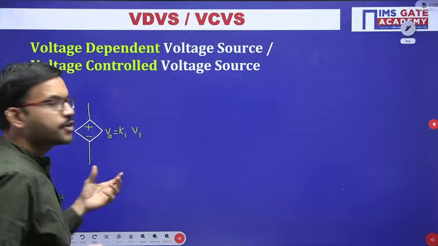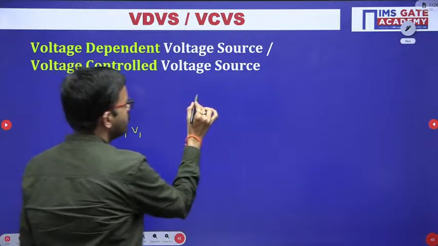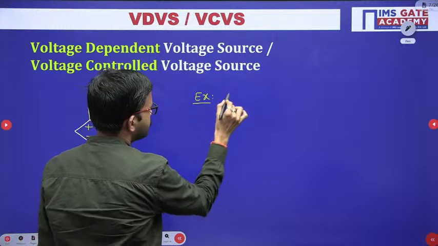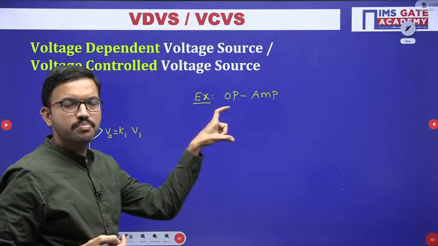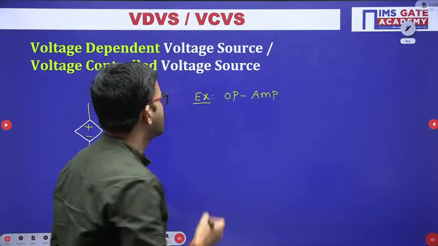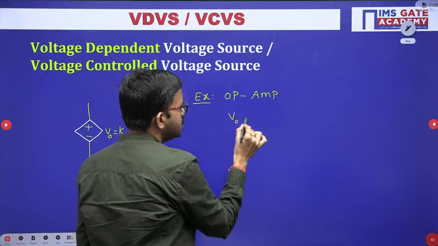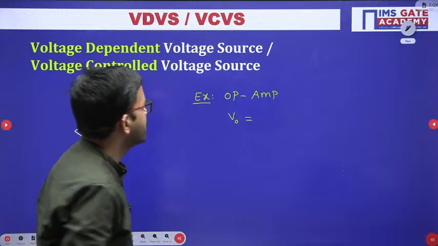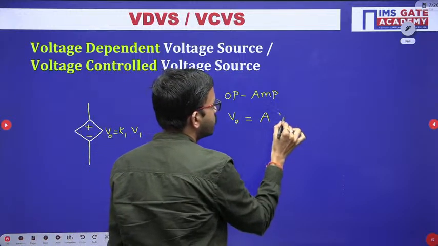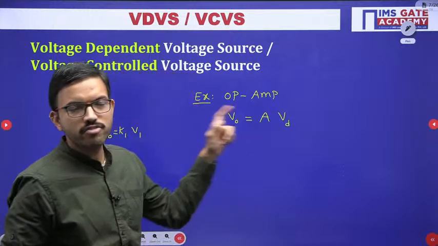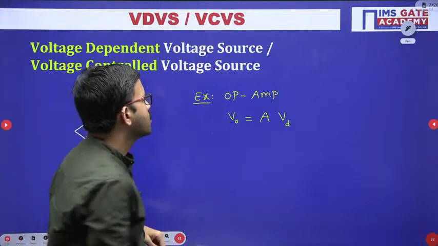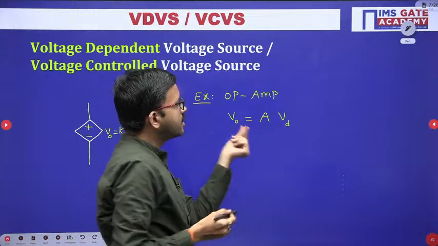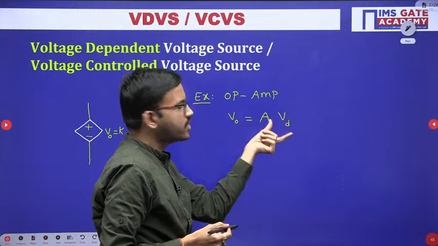I hope all of you might have studied op-amps during your BTech. So we can consider the op-amp as an example. An op-amp has two input terminals and one output terminal. Here the output I am considering is the voltage across the output terminal, V0 equal to A into Vd. You have a non-inverting terminal and an inverting terminal, and the difference between those two terminal voltages is Vd. So the output voltage is the gain times the differential voltage.